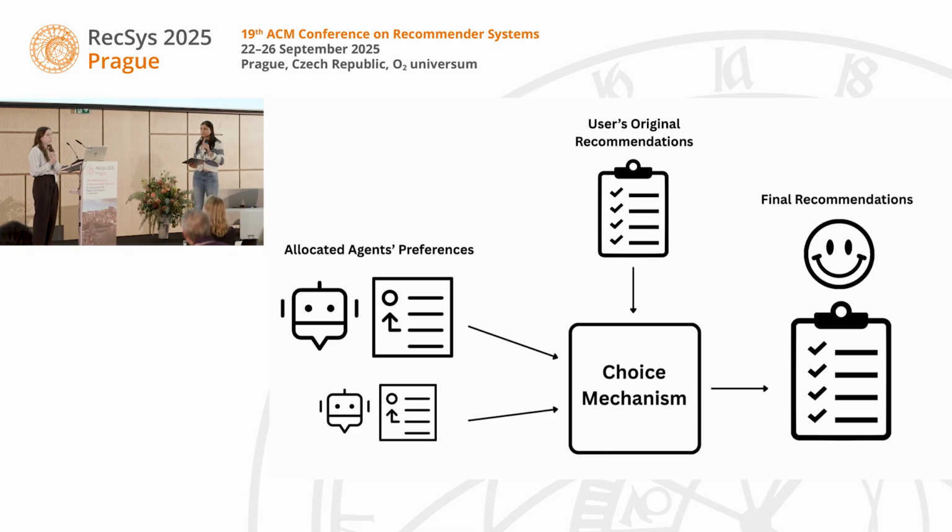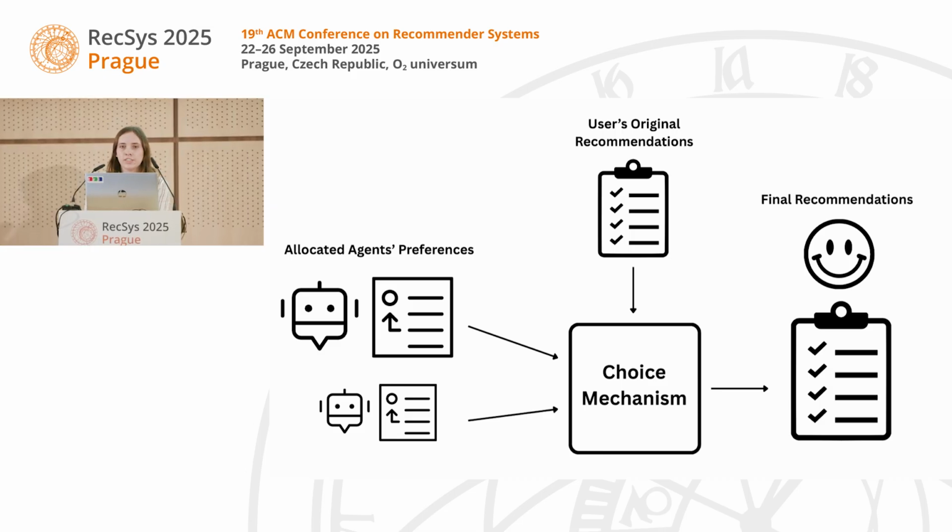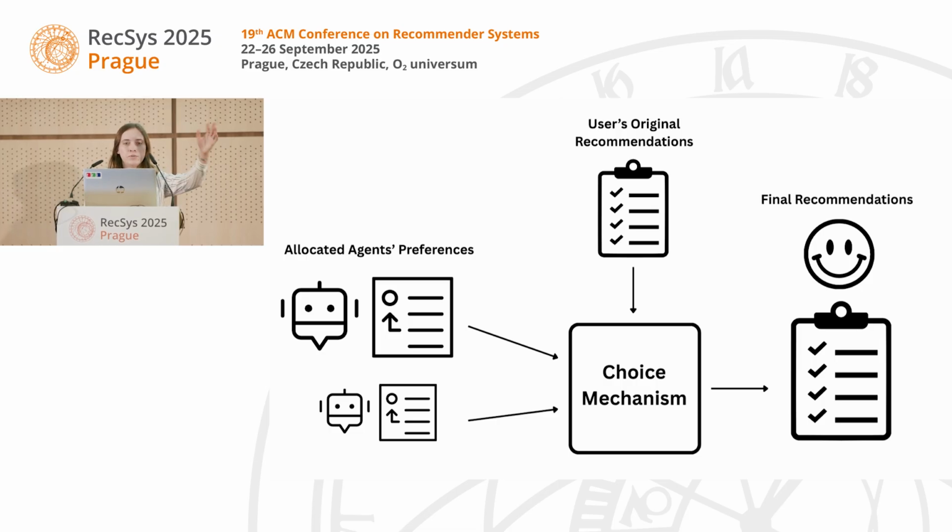Yeah, so the social choice mechanism is essentially going to be a voting rule. So the agents are going to say, this is the order that I want the recommendations to be in. And then the user's original recommendations will be ordered differently. The choice mechanism is a way to aggregate those preferences to get a final order and figure out what should be at the top, what should be at the bottom.